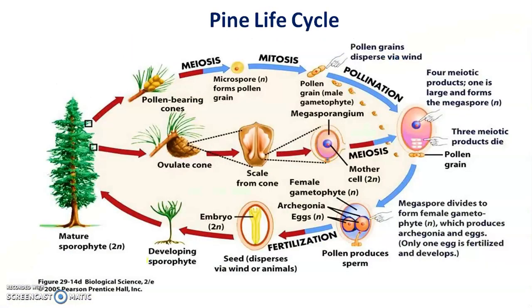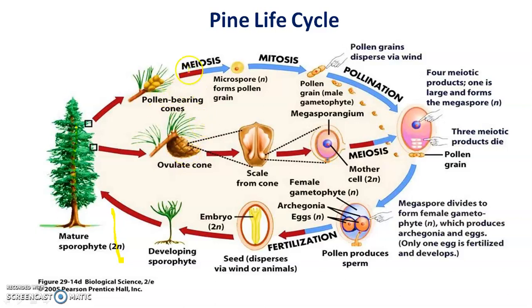Then here is the life cycle of pine. You see here, this is a tree of pine. This is a tree. This is the sporophyte generation. This bears the male cones, pollen bearing cones, and ovulate cones bearing the ovules.